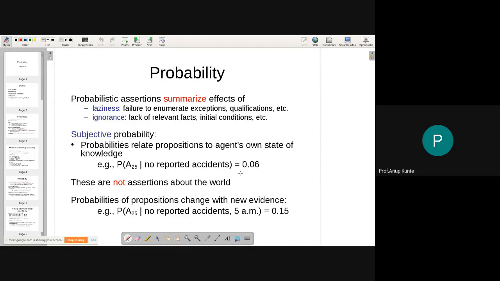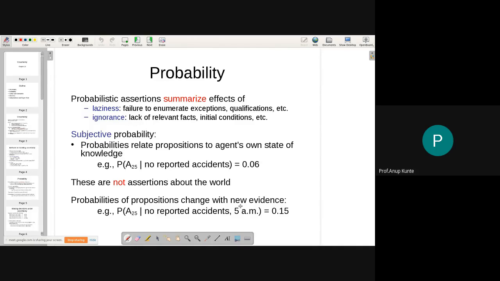Now, if you see the next statement here, it reads the probability of A25 given no reported accidents at 5 a.m., and maybe my plane is at 5:30 a.m. So this is now a more appropriate, more accurate piece of information, that currently no accident has happened. Okay, this no reported accident could be over a day's time, the whole day, or the previous day.